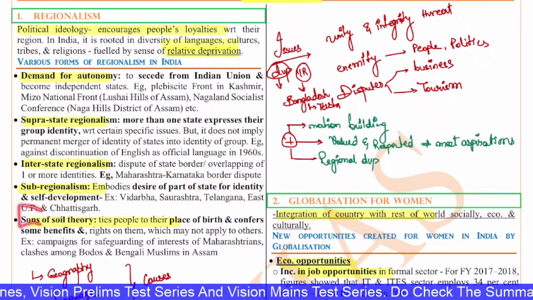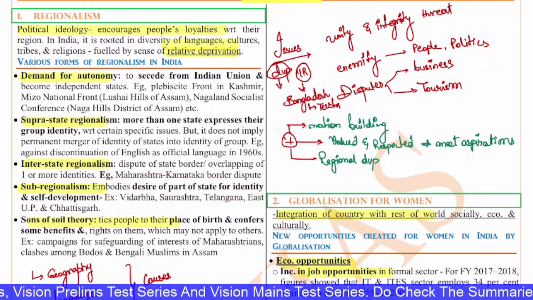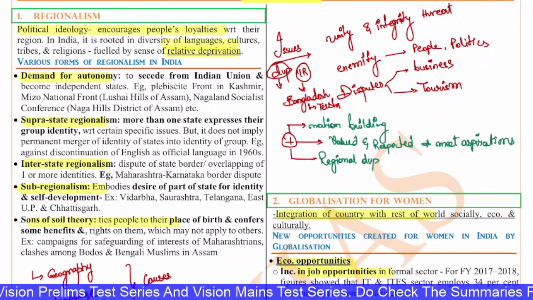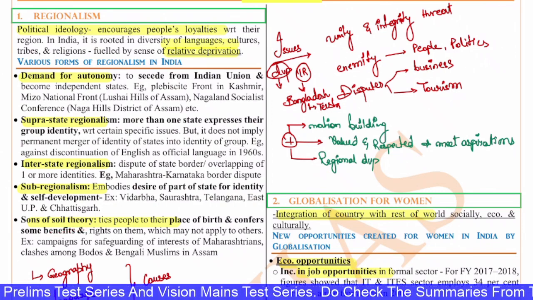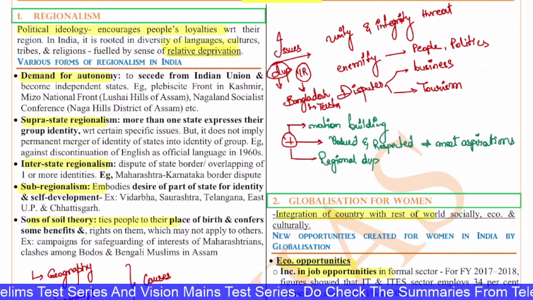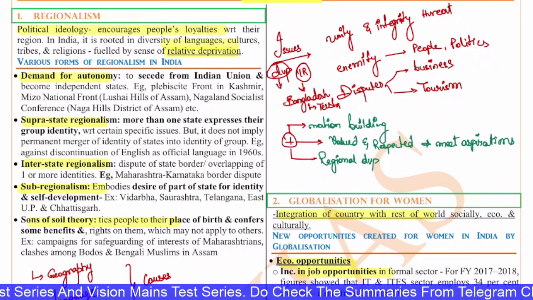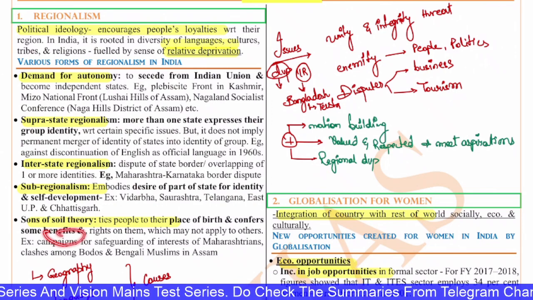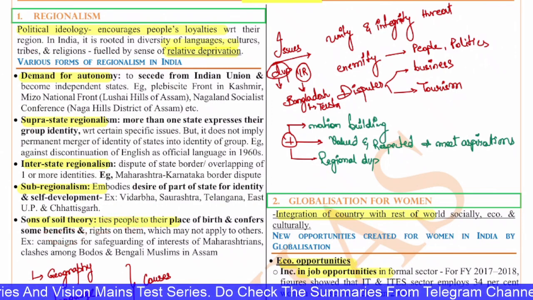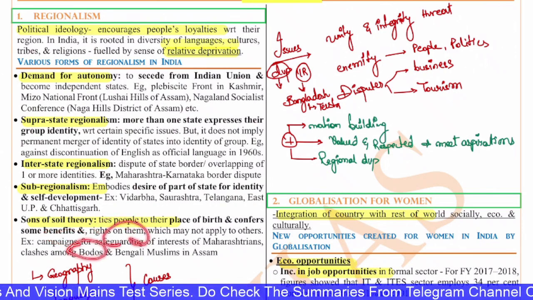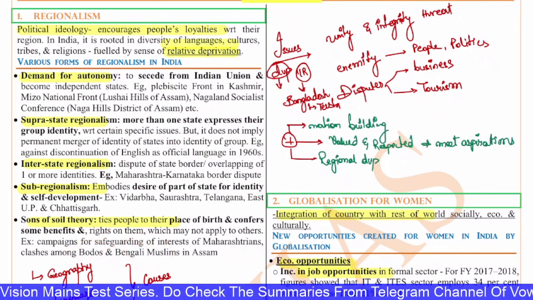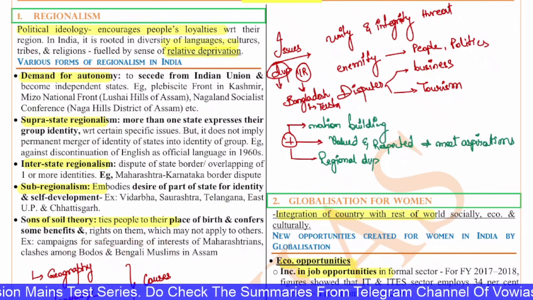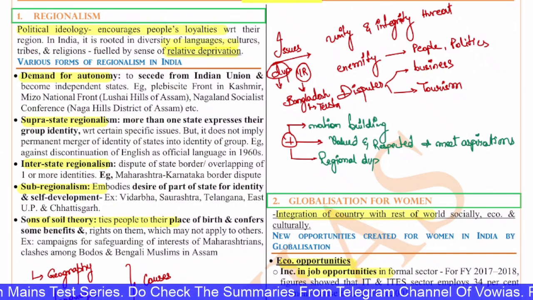Next is the son of soil theory, where people are tied to their place of birth and are conferred some benefits and rights that are not extended to others. Example, the campaign for safeguarding the interests of the Maharashtrians, and clashes among Bodos and Bengali Muslims. That means the people living there think that it is their land and they want more rights, so there will be a lot of clashes.